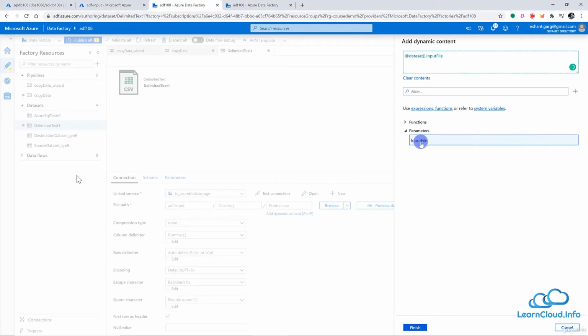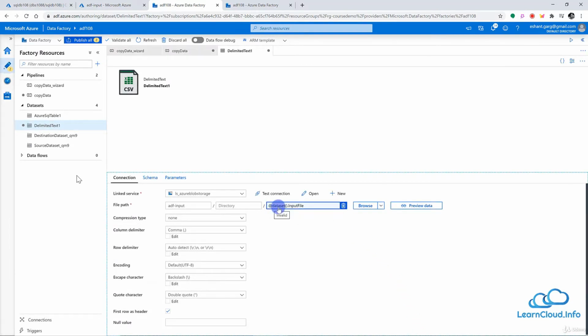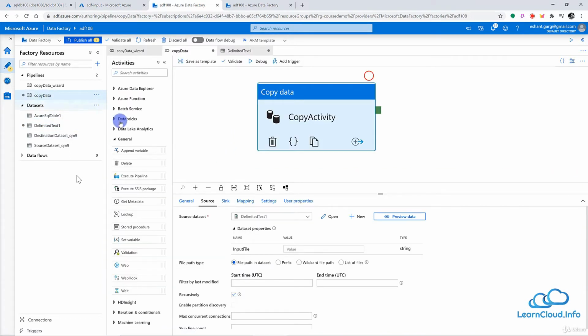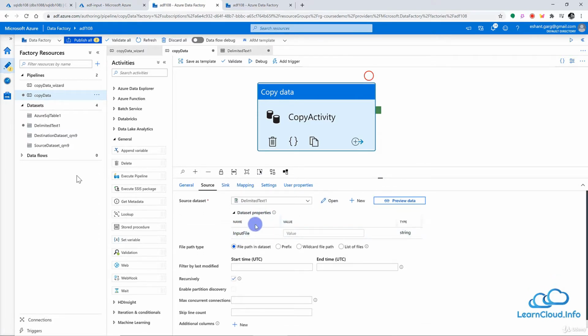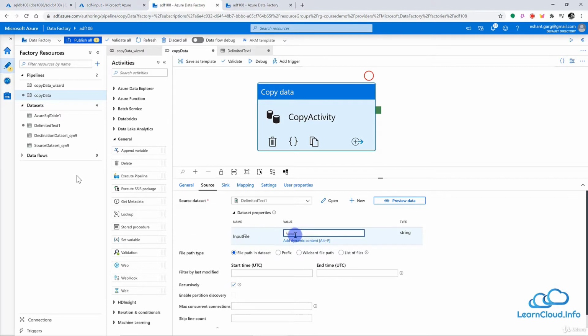So I can select this, and you can see it created an expression which is going to convert into a value later, and this is basically the value of the parameter. So I will just finish this, and you can see that we have dataset.input file, and this is the parameter value which is going to pass in the file path. Now let's go back to the pipeline once again, and if you see here in the source, now we can see this dataset properties input file, and we can see the value here, right?